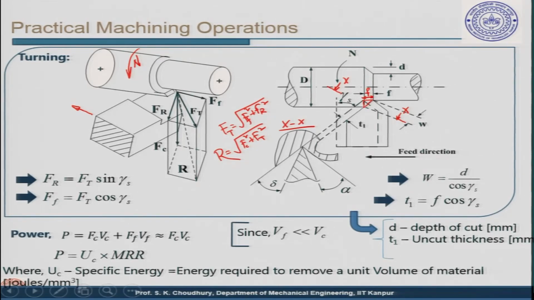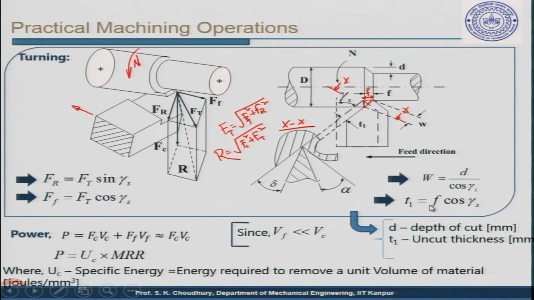From this triangle you can find out that W is equal to d by cos gamma s, and gamma s is here. This is the angle gamma s, the side cutting edge angle. All right. This is in the ASA, that is, coordinate system.